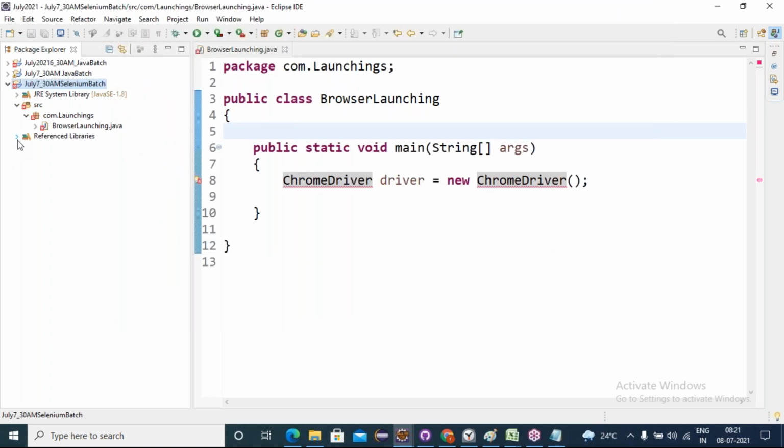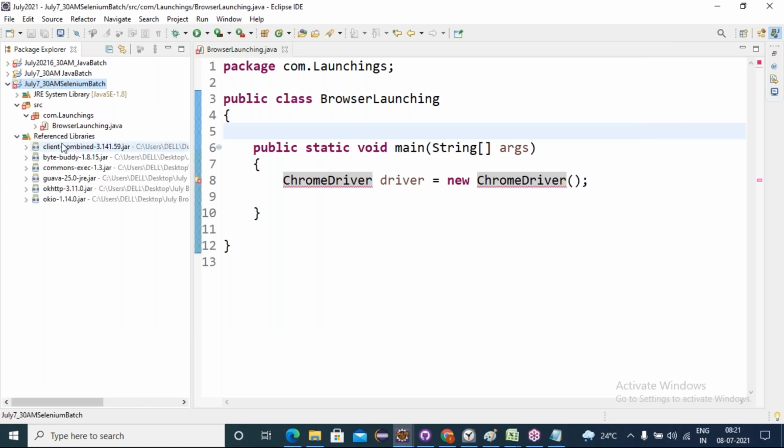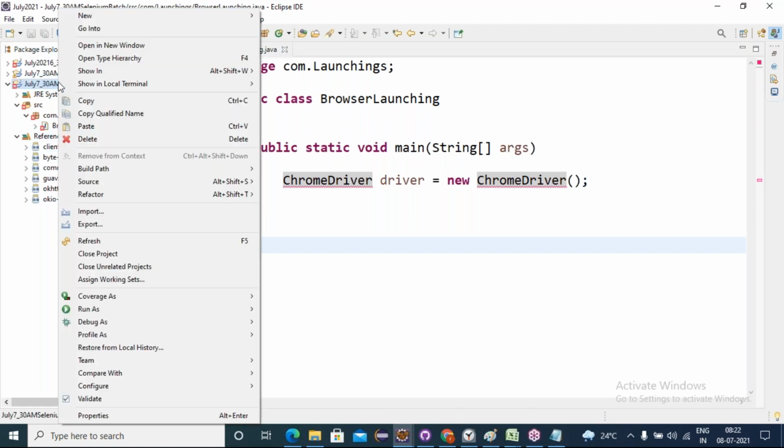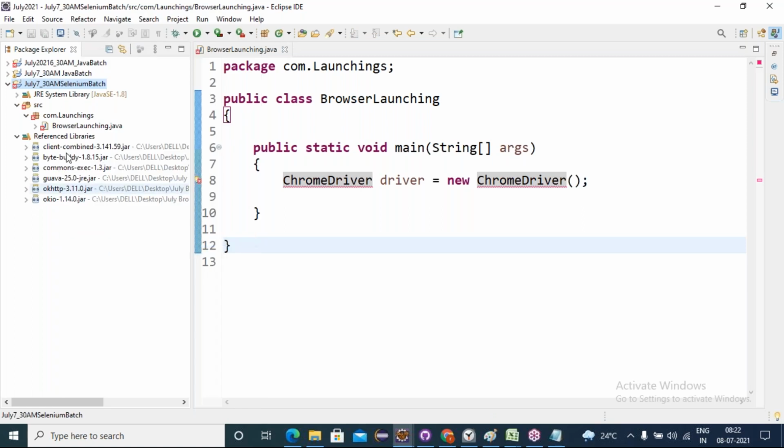Now we can see the referenced libraries section has come. Under this, whatever I configured has come. Yes or no? Yes. Even now I am still getting the error. Friends, best practice, it's not a mandate: any Java file libraries you configure into your current project, it's a best practice to refresh the project to reflect the proper files. Just make it a habit to refresh.